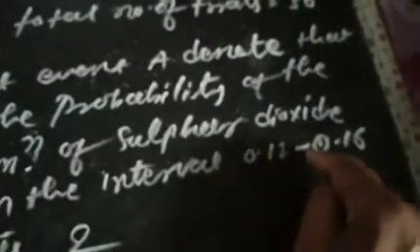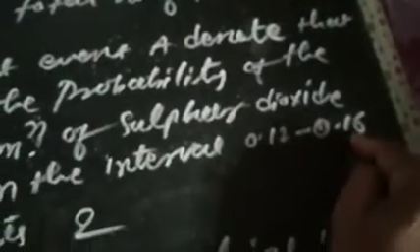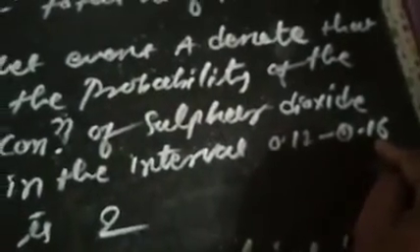Now we decide, let event A denote the concentration of sulfur dioxide in the interval 0.12 to 0.16. So there are 2 days. How many days?